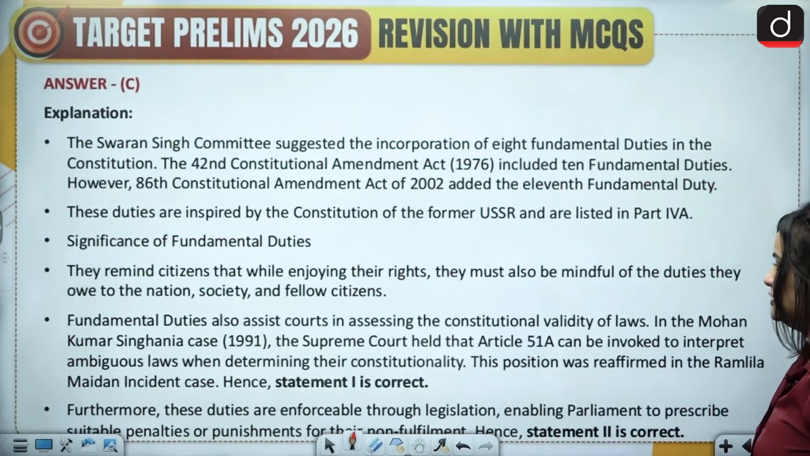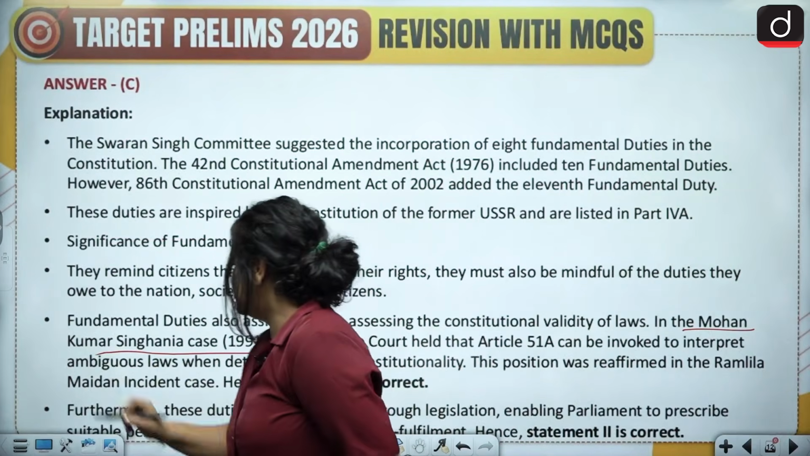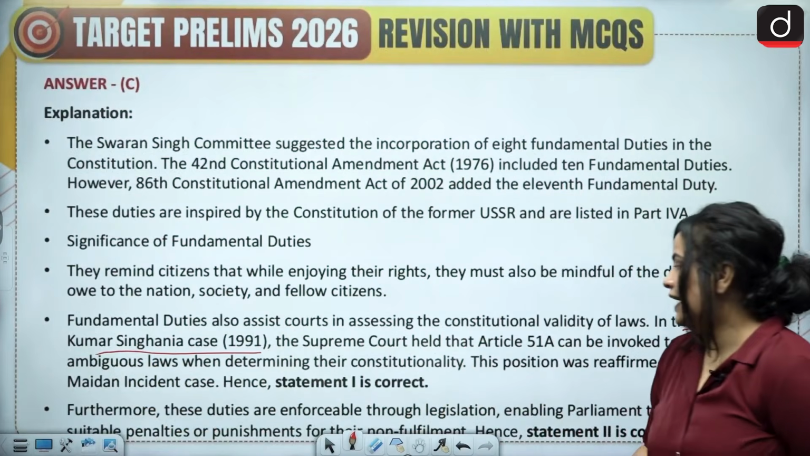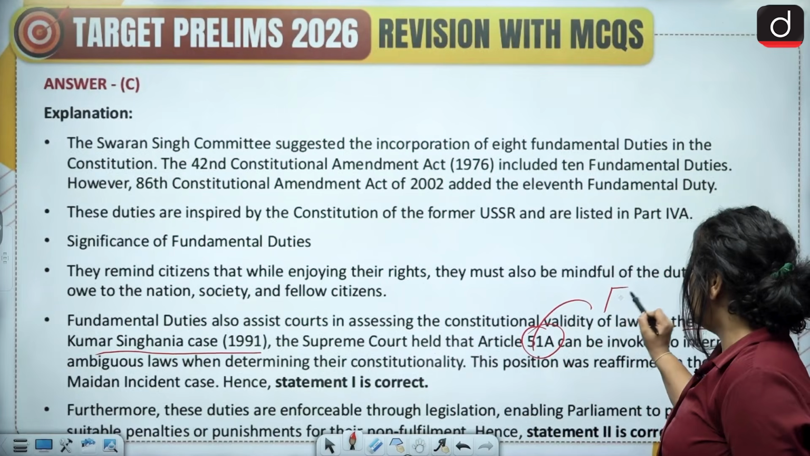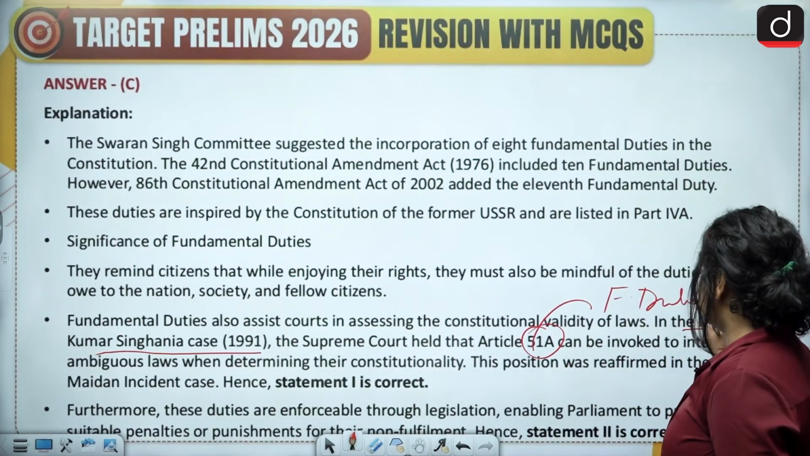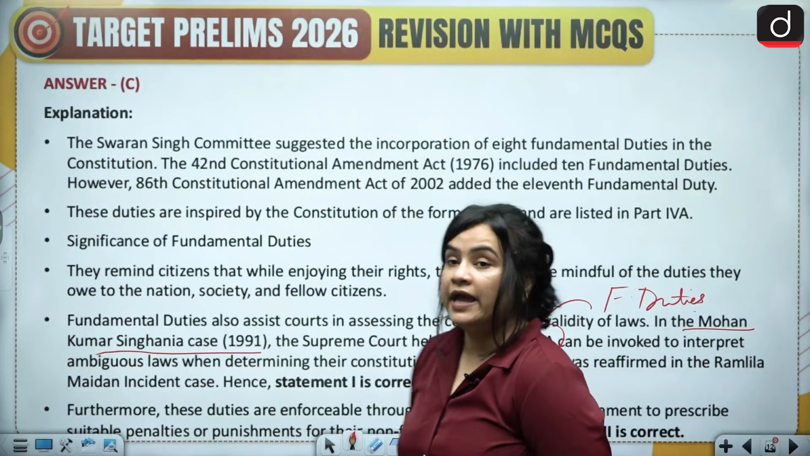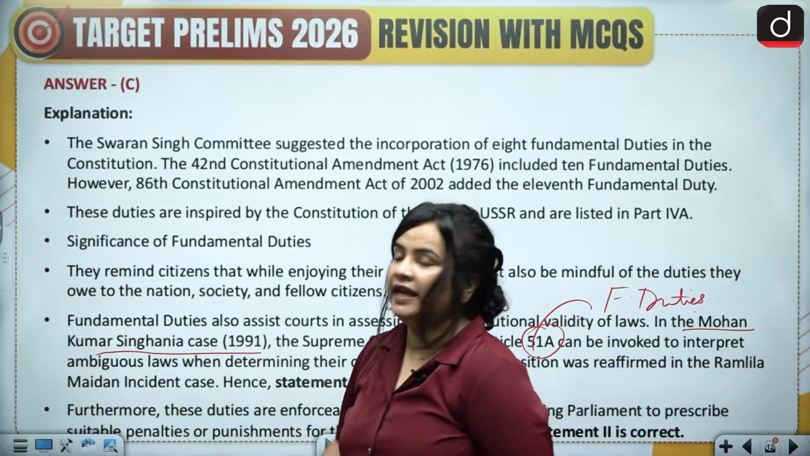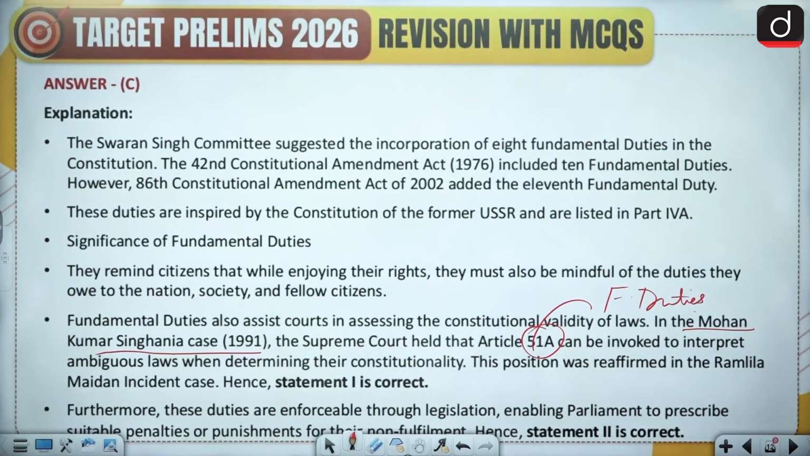Now here in the explanation, the Mohan Kumar Singhania case is important because here the Supreme Court held that Article 51A, this is the article for fundamental duties, can be invoked to interpret ambiguous laws. So this case, the Mohan Kumar Singhania case of 1991, is fairly important.